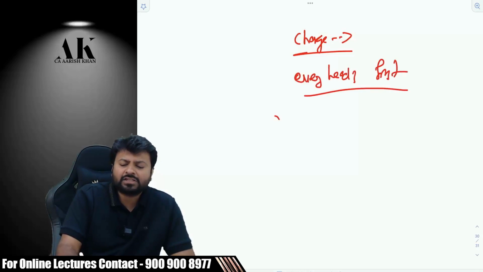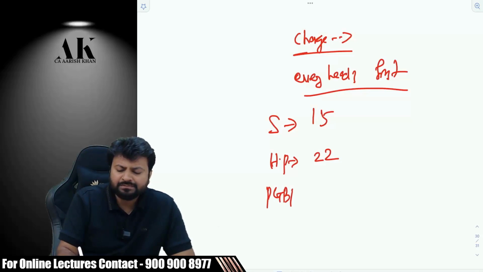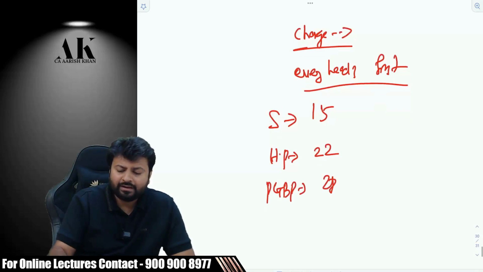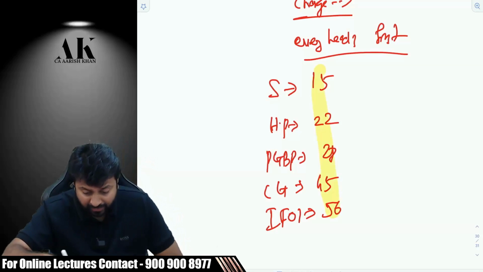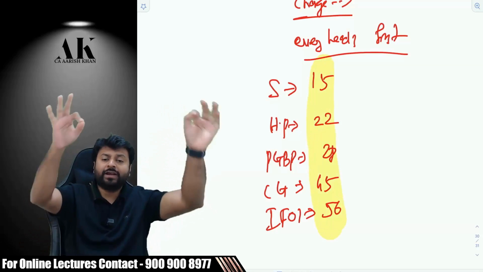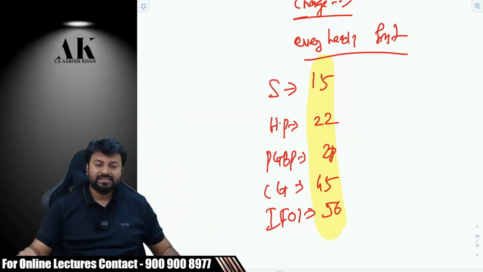Please tell me the first section of salary. 15. First section of HP. 22. First section of business and profession. 28. First section of capital gains. First section of IFOS. 56. Right? The first section of every head will tell you when you will come under that head. Are you clear? Like house property.